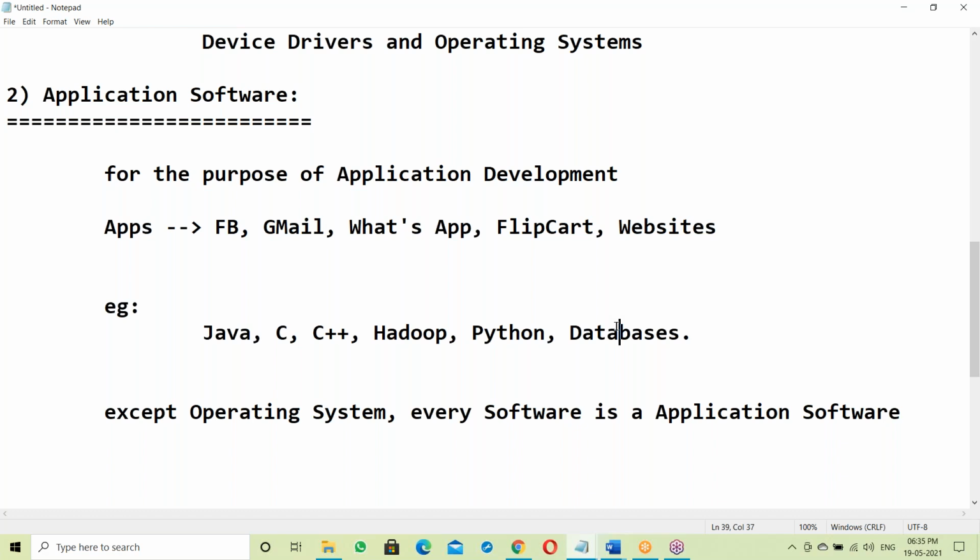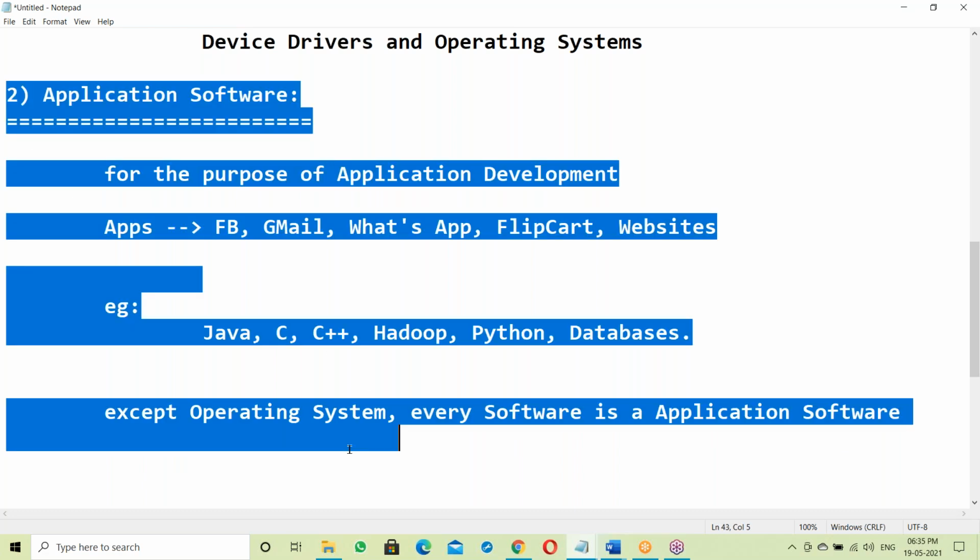Like this, many tools, many languages, many things are there in the market. All come under application softwares. Every software is an application software except OS. Java comes under application software.